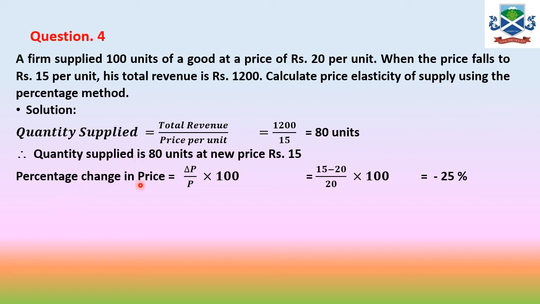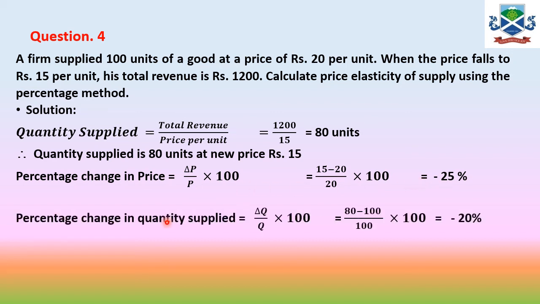So the percentage change in price is equal to delta P by P into 100, which is 15 minus 20 by 20 into 100, you will get minus 25%, that is the price decrease, and the supply also decreases. Calculating the percentage change in supply, delta Q by Q into 100, 80 minus 100 by 100 into 100, that gives you minus 20%.